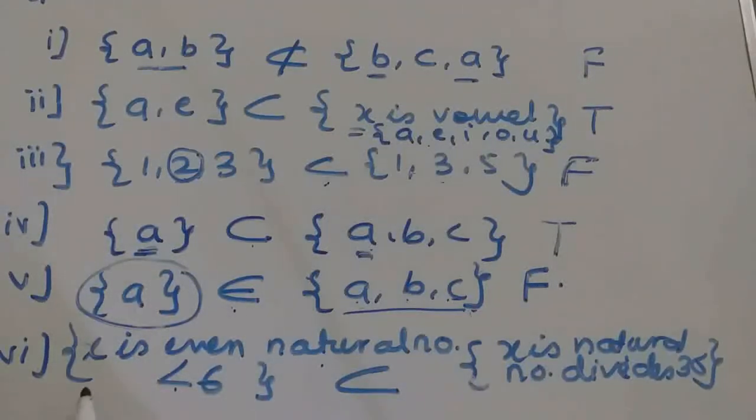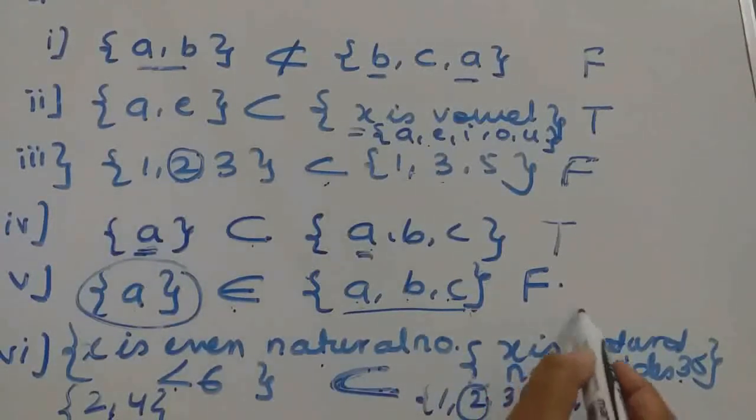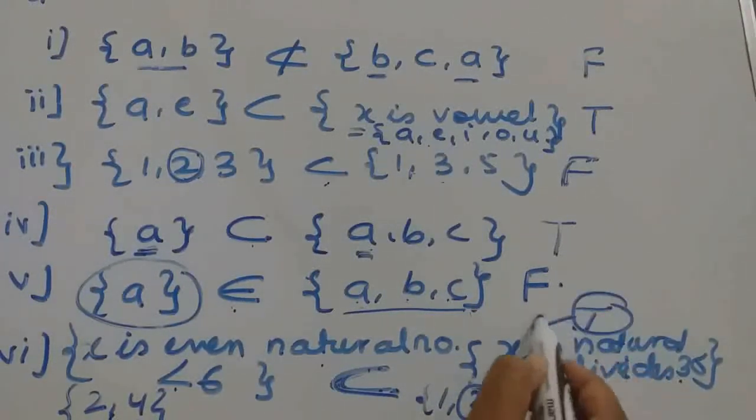Now the last one: {x : x is an even natural number less than 6}. So what all elements will come in this? Even natural numbers 2, 4. Less than 6, so only 2, 4 will come, isn't it? Now {x : x is a natural number that divides 36}. So 1 will come, 2 will come, 3, 4, then 6 also, and 9 also, 12 also, isn't it? But we got 2 and 4, which are there in the first set. That means it must be a subset of this set, and it is already given. So the statement is true. Okay, so the last answer is also true.